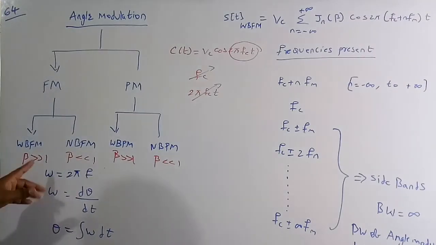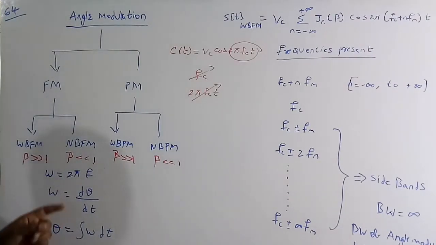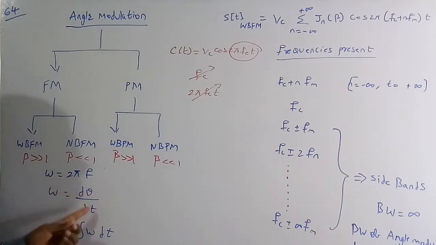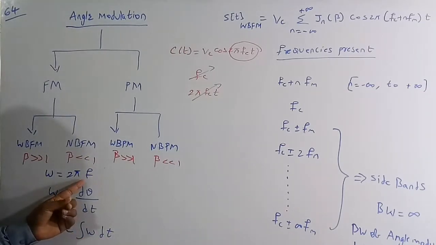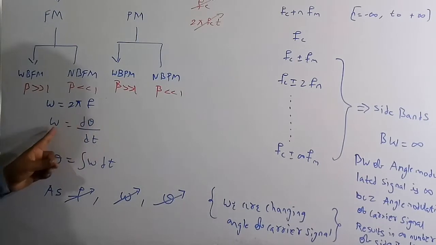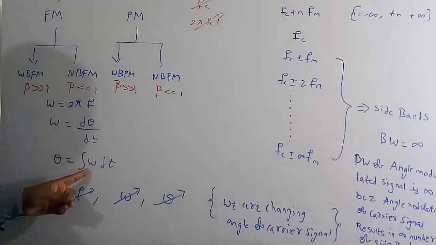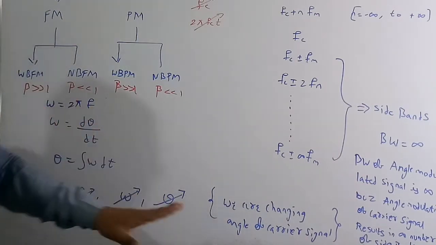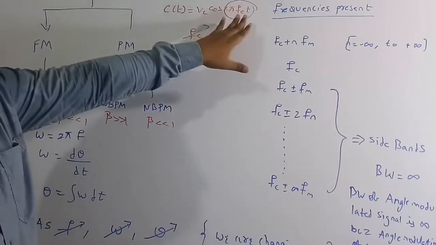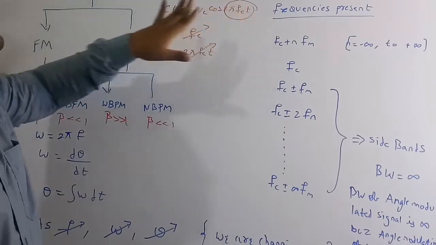If you see carefully, angular frequency omega is nothing but 2 pi f. So omega is equal to 2 pi f, and omega is equal to d theta by dt. Therefore theta is equal to the integration of omega dt. As the frequency changes, omega changes, and as omega changes, theta also changes. So we are going to change the angle of the carrier signal. By using these two things, the agenda is to change the angle of the carrier signal.